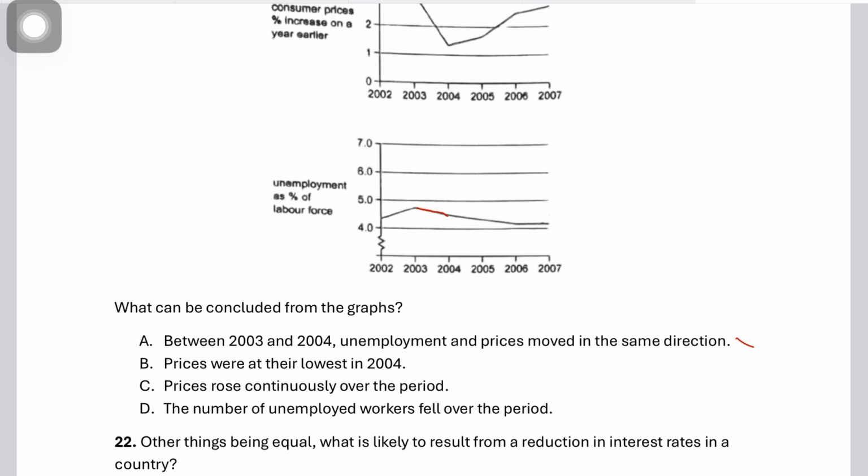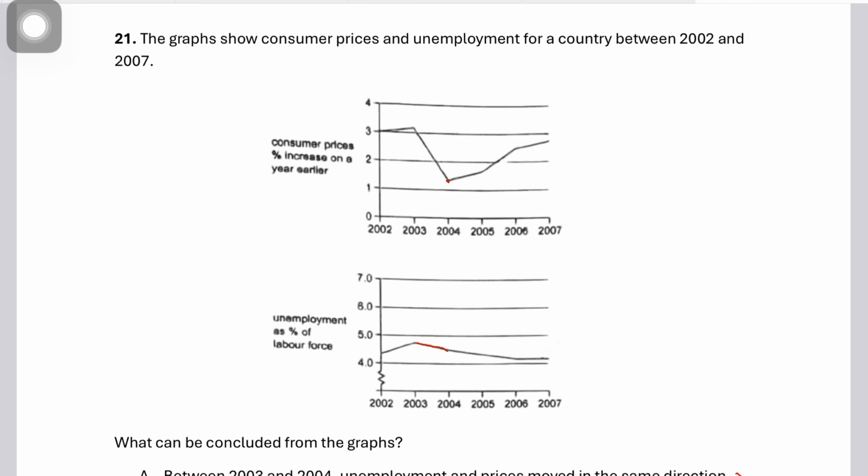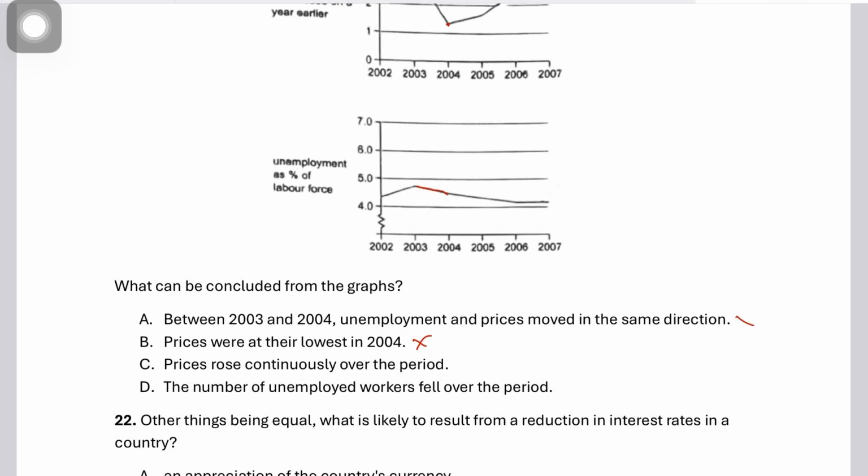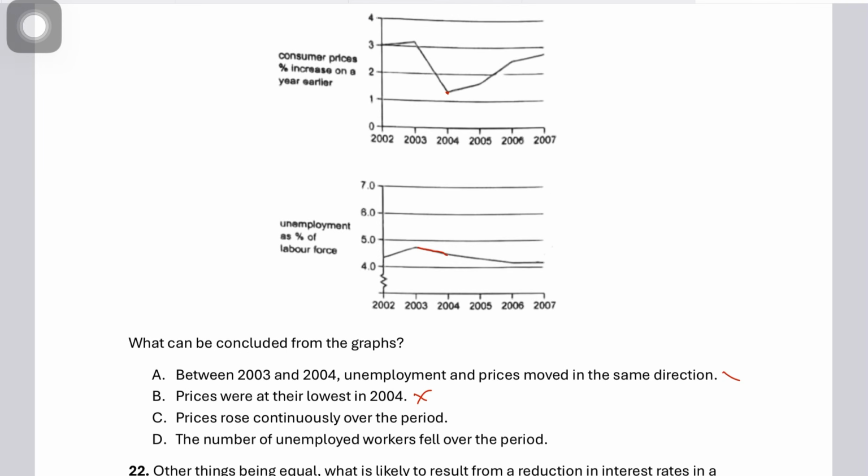Option B says prices were at the lowest in 2004. Prices were not at their lowest in 2004, because in 2004 the percentage increase in price was the lowest, but that doesn't really tell us anything about absolute prices, because these are percentage changes, not absolute prices. So we can't decipher this. It doesn't mean that prices were at the lowest in 2004 just because the rate of increase was the lowest. So prices were still rising, although at a slower rate, but they were still positive. These percentage changes are above zero.